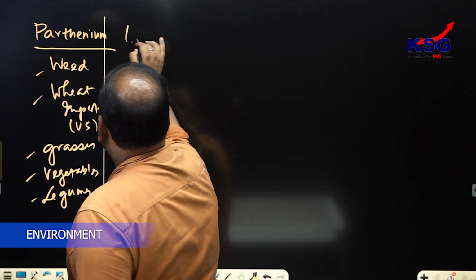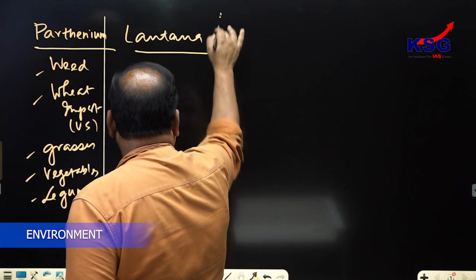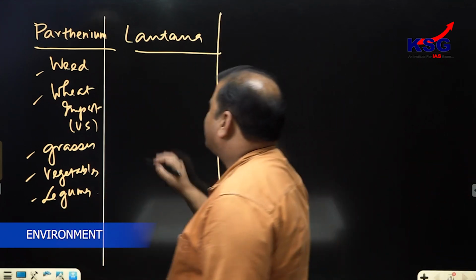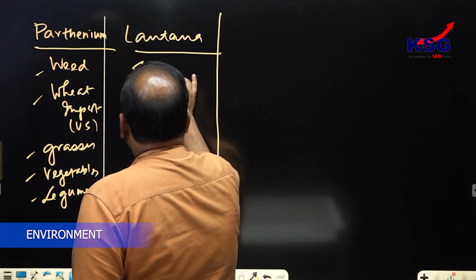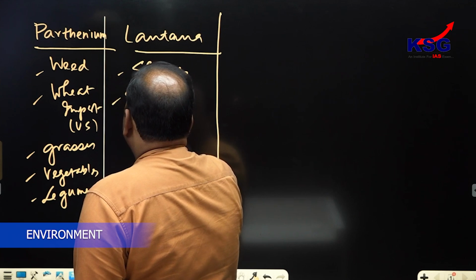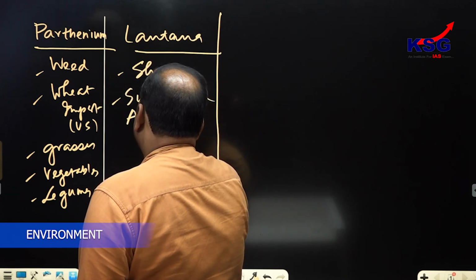The second example is Lantana. Lantana is a shrub. It is subtropical American in origin.